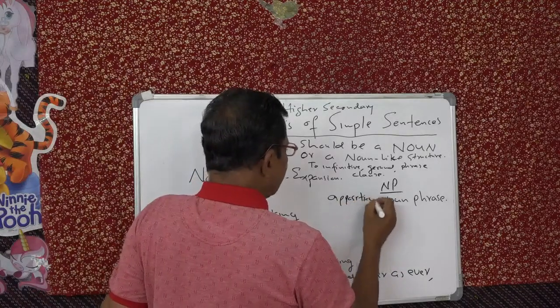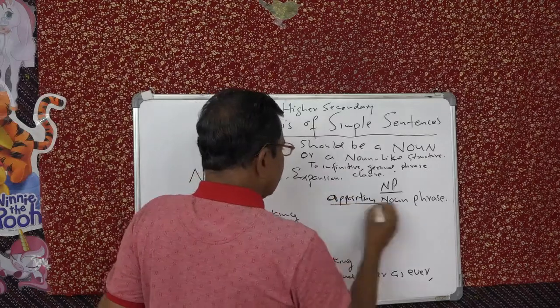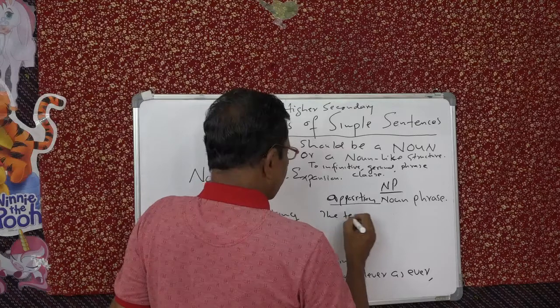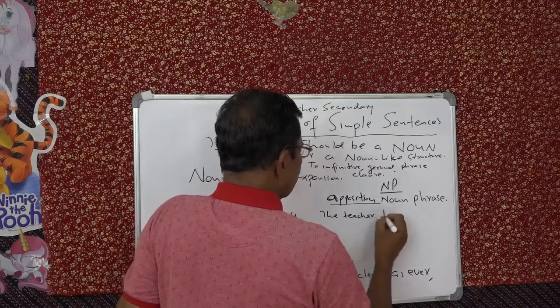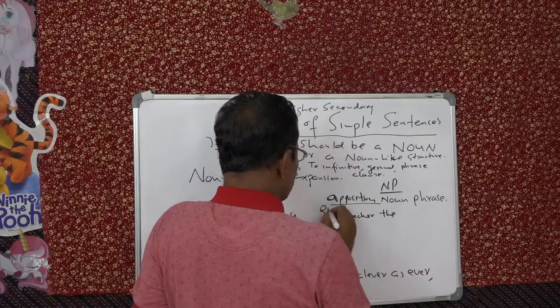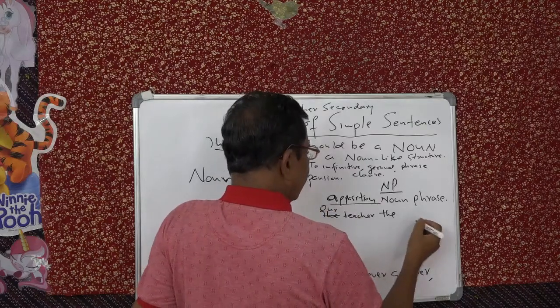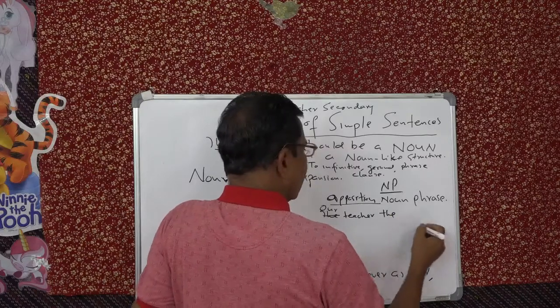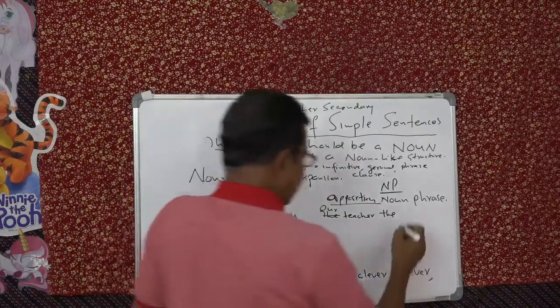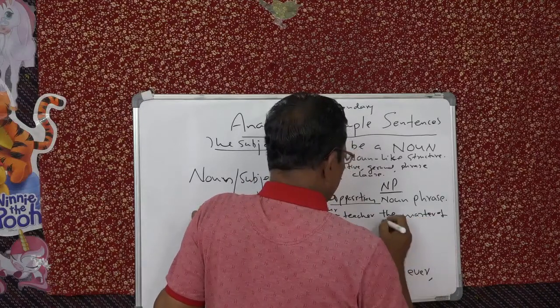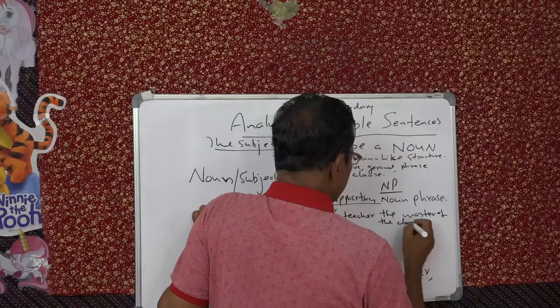Apposition means, say, the teacher, our teacher, the master, the master of the class.